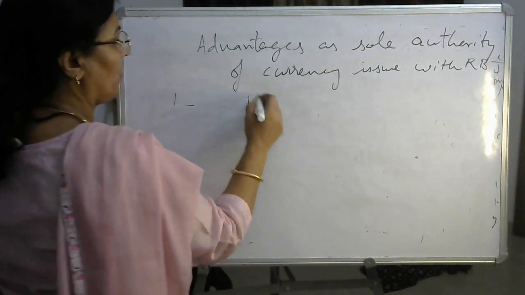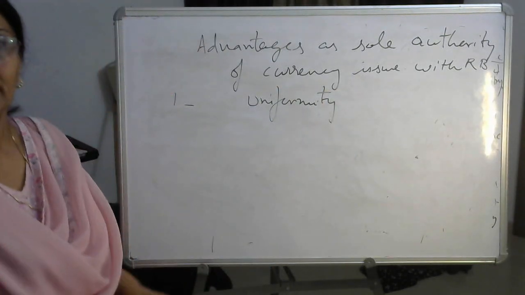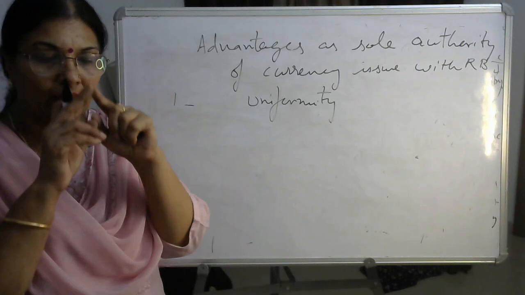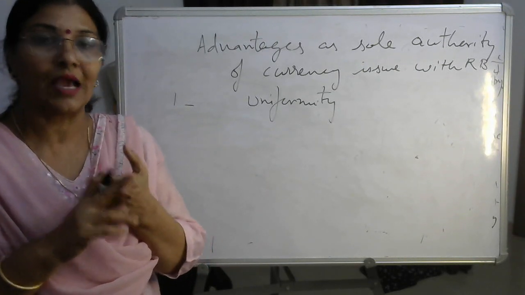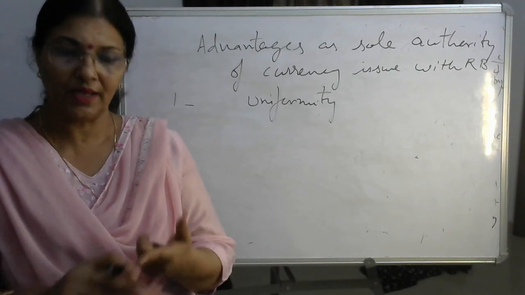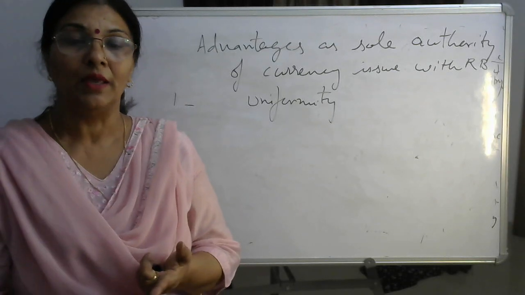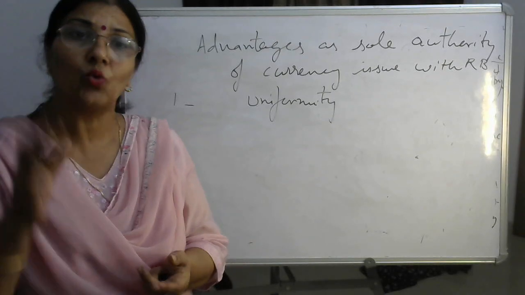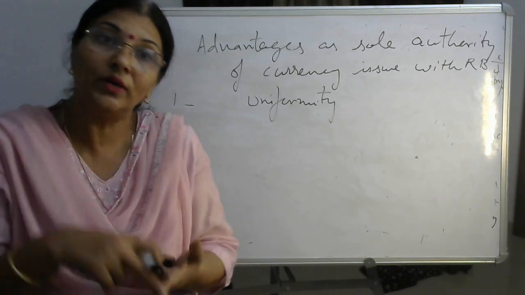First point, uniformity. Uniformity is maintained if only RBI issues the currency notes, so the currency will be of the same design. Assume if all the banks were issuing currency notes, PNB of its own type, State Bank of India of its own type, HDFC of its own type, all with their own design.